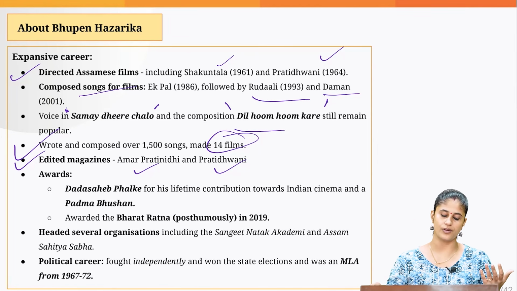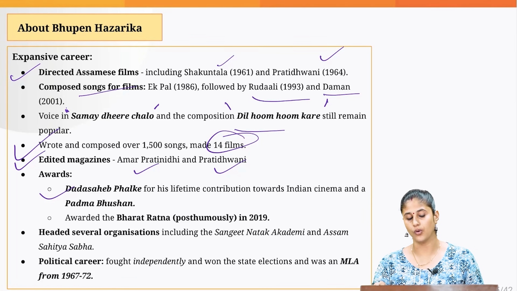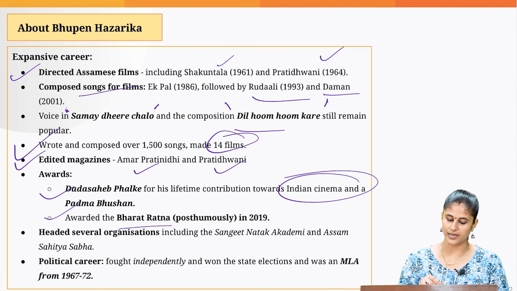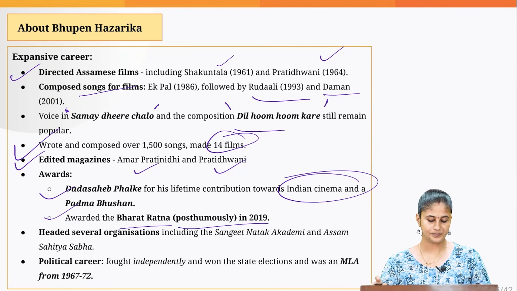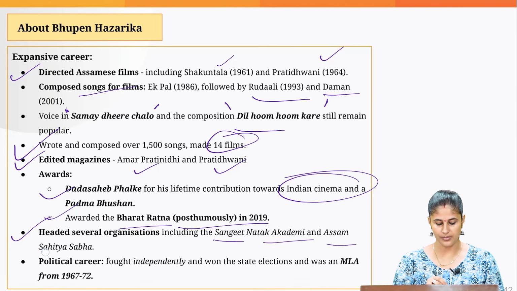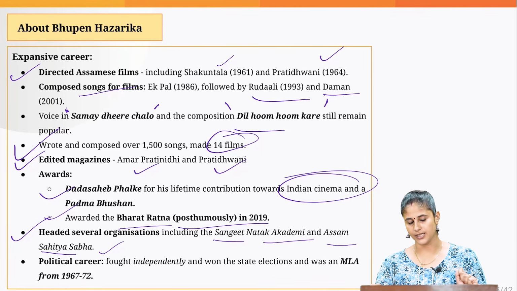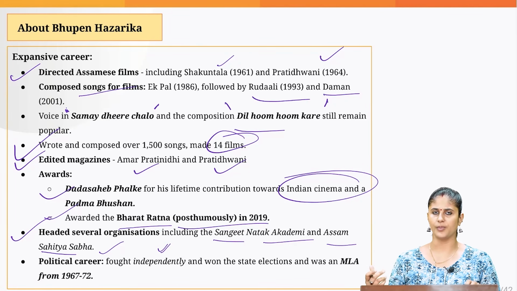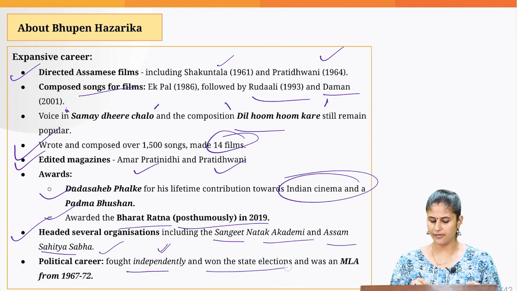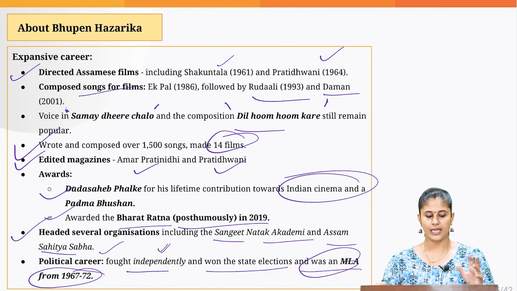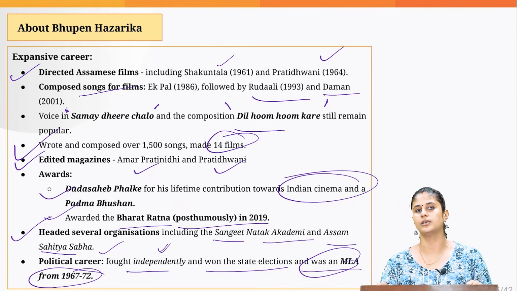He was bestowed with a lot of awards like the Dada Saheb Phalke Award for his lifetime contribution towards Indian cinema, and he was also awarded the Padma Bhushan as well as the Bharat Ratna posthumously in 2019. Then he headed several organizations like the Sangeet Natak Akademi and Assam Sahitya Sabha. He had a very short political career also. He fought independently, without getting a party ticket from any political party, and won the state election, and he worked as MLA from 1967 to 72. That's all that we need to know about this personality, Bhupen Hazarika. Let's move on to the next topic.